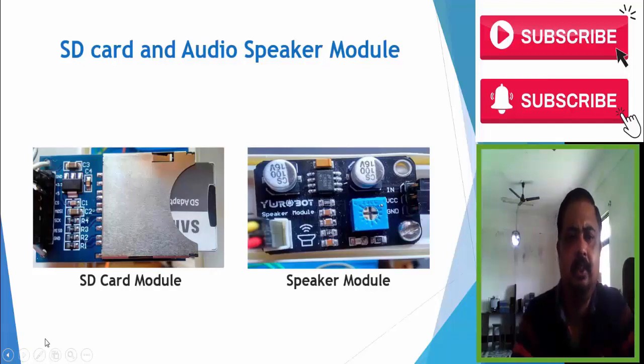You can purchase the mini also, no problem on that, or you can use a converter of mini to SD card. The SD card is used for the brain of our robot, because the memory gives us a brain. And the speaker module, we can adjust the volume and we can adjust the frequency, tone also. If you want to give a robotic tone, then you have to adjust this preset, then the tone will also change. So this is the working function of the speaker module.